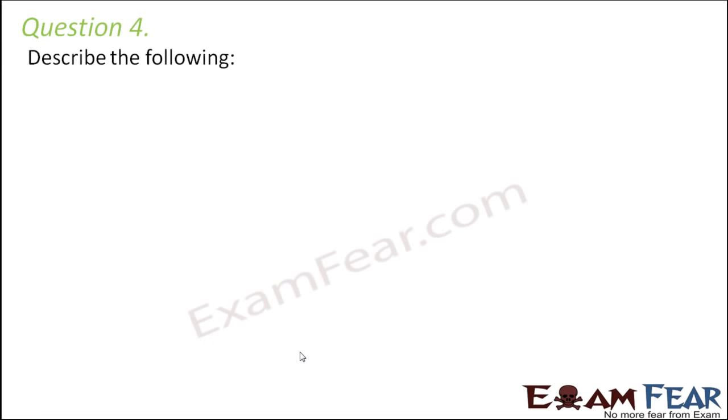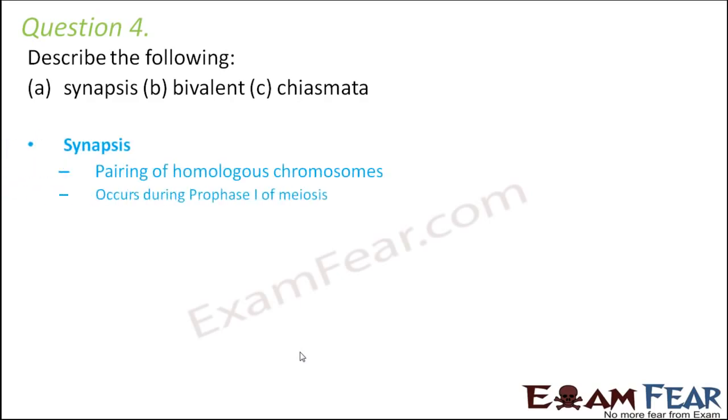Let's look at the next question. Describe the following: synapses, bivalent, chiasmata. Now all of this takes place during meiosis 1. In fact, to be more specific, all of them take place during prophase 1 of meiosis 1. So what is synapsis? It is nothing but pairing of the homologous chromosomes. It occurs during prophase 1 of meiosis, of course.